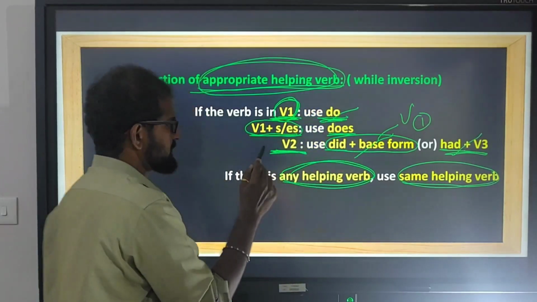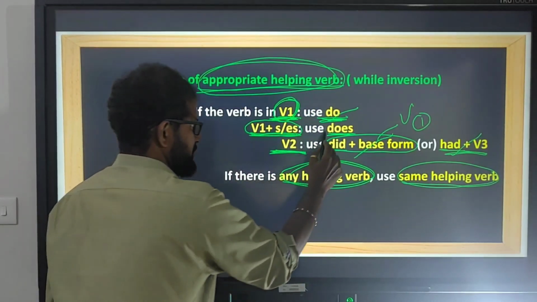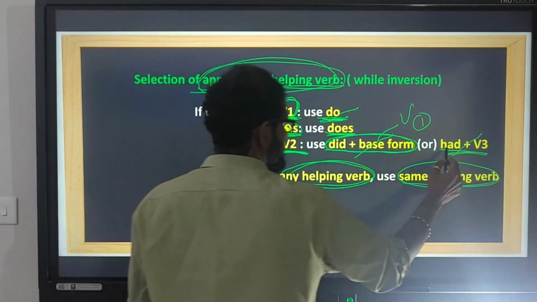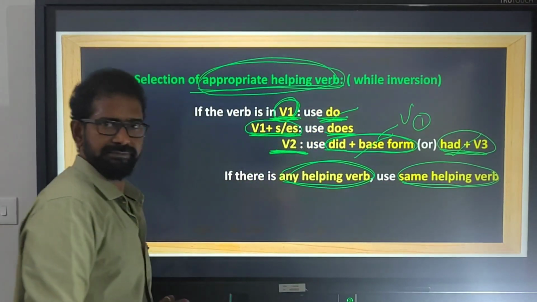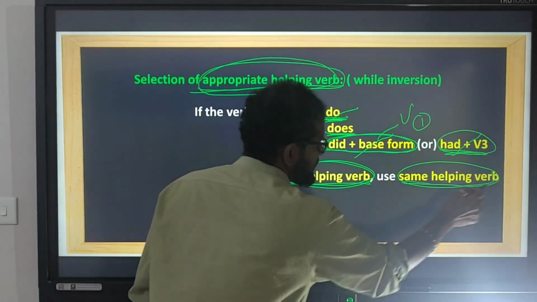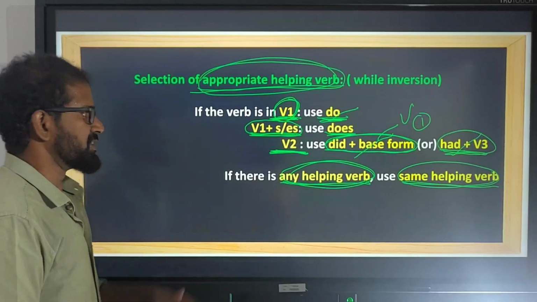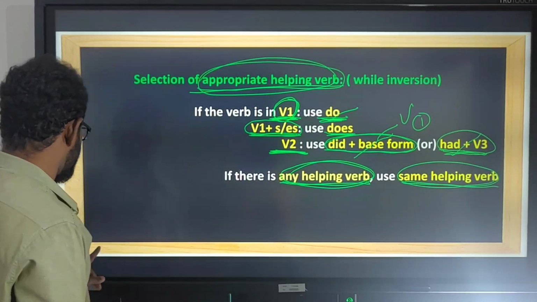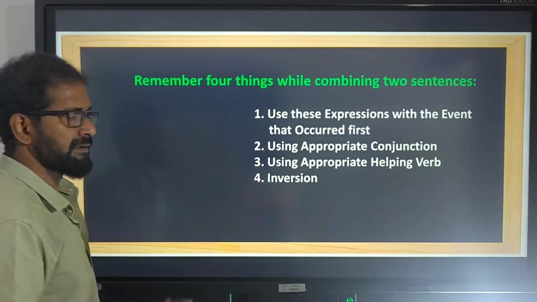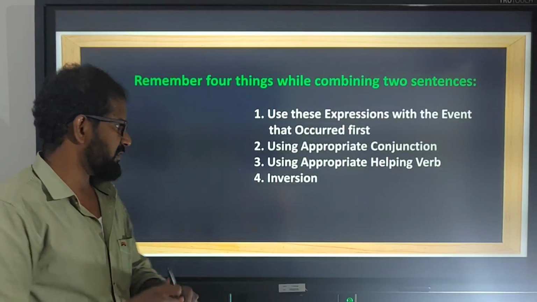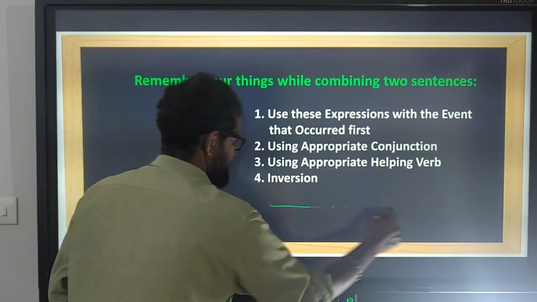V1, use do. V1 plus S/ES, use does. V2, you can use did plus base form or had plus V3. If there is any helping verb, use the same helping verb. So this is how we choose the appropriate helping verb while combining two sentences. You will be given two sentences in the examination,